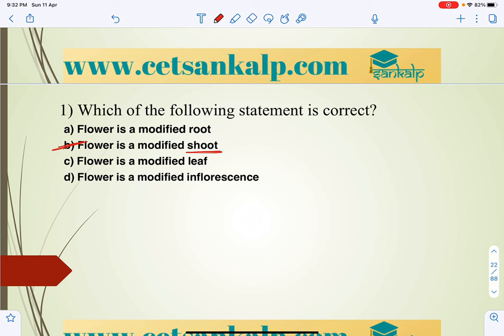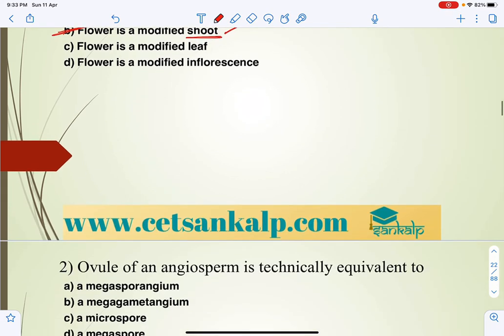Already we have discussed that when the development of the flower takes place, the shoot part, with the help of a hormone called florigen, produces the floral axis. So flower is the modified shoot.